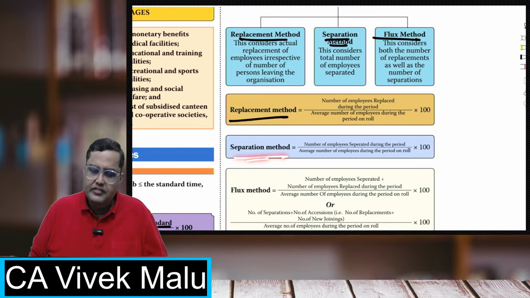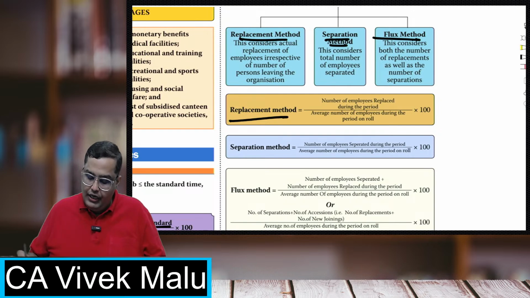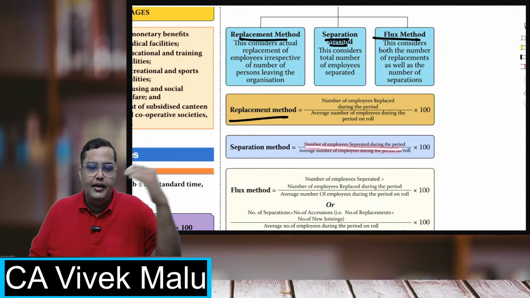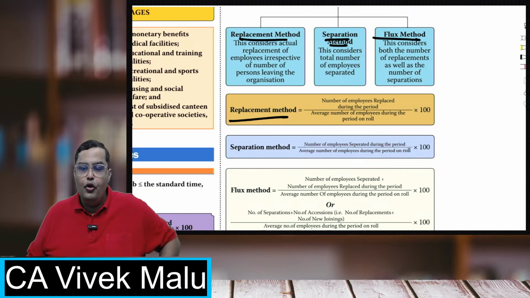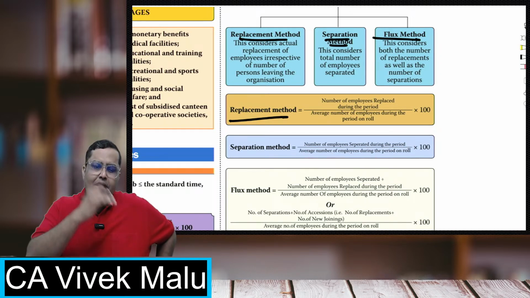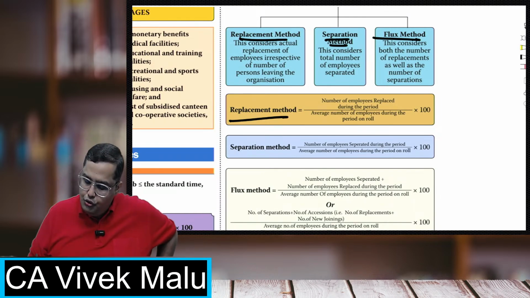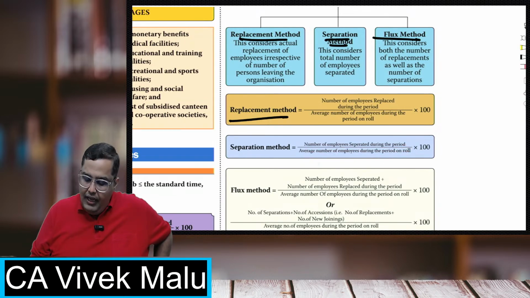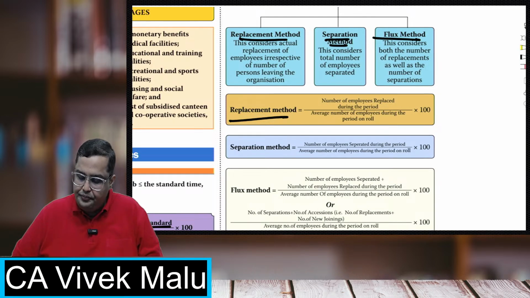The separation method shows you what percentage of employees are actually leaving the organization. The formula is the number of employees separated during the period upon average number of employees during the period. Sir, how to calculate average number of employees? Opening plus closing upon 2, right? Opening number of employees plus closing number of employees upon 2. That will give you the average number of employees. So number of employees separated upon average number of employees into 100, and in the replacement method, number of employees replaced upon average employees into 100.